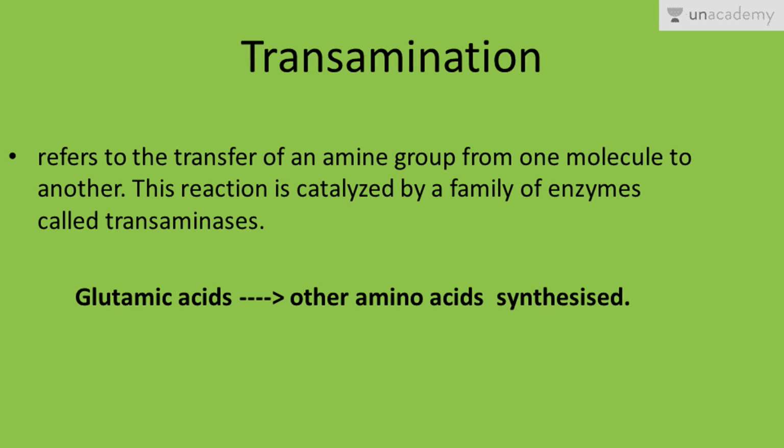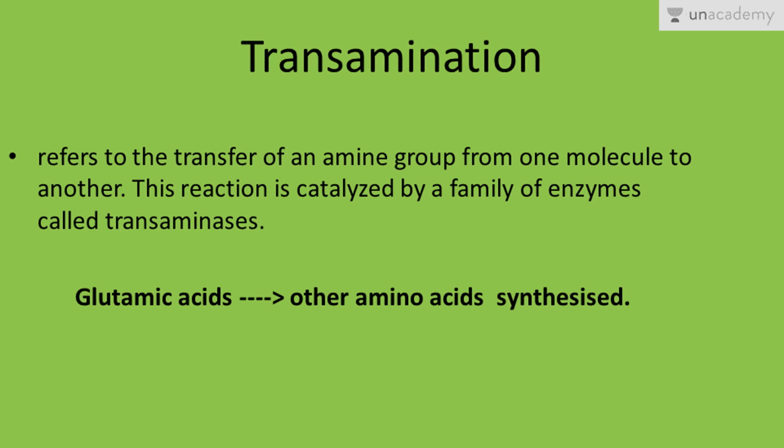And from this glutamate, by the process of transamination, which can be defined as the transfer of an amine group from one molecule to another, the formation of other amino acids takes place.